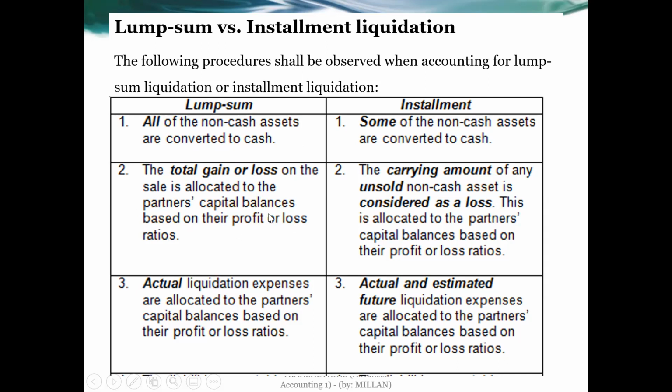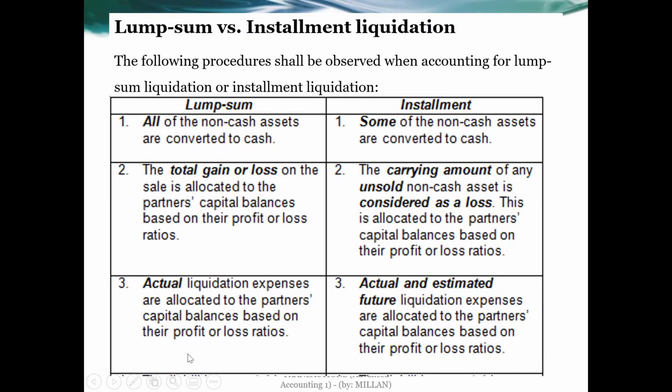So whatever amount the partnership was able to convert its non-cash assets into, if it will have a gain or loss on those realizations, it will be divided according to their profit and loss ratio.